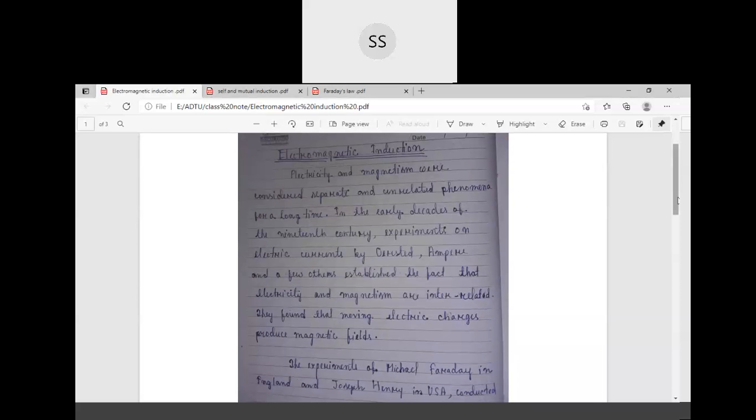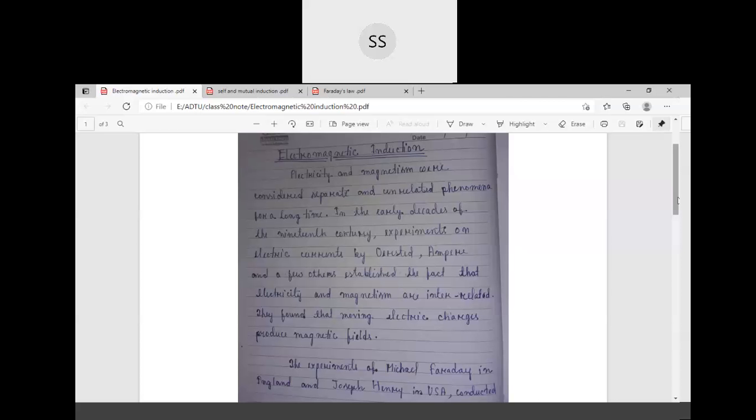When charges move in a wire, they produce electric current along the wire, and a magnetic field around the wire. So moving electric charges produce magnetic field, and vice versa, a moving magnetic field can also produce electric current.